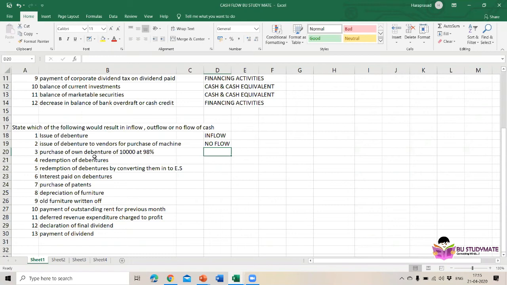If we issue, we get the cash; if we purchase, we have to give the cash. So there is outflow. Then redemption of debentures by converting into equity shares. Cash is not involved here, so no flow. Then redemption of debentures means outflow.